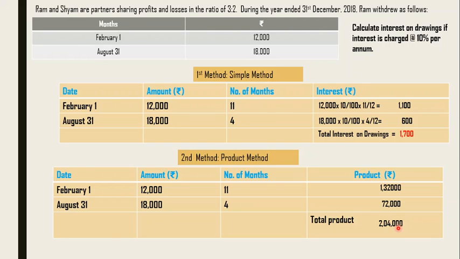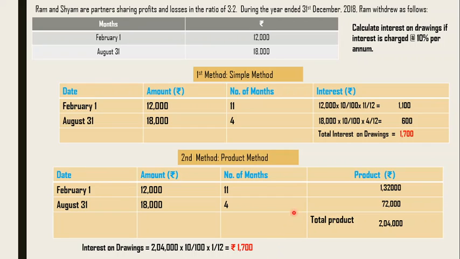So I'll get the total product here. Now by using that formula, total product multiplied by rate by 100, multiplied by 1 by 12. We always have to multiply by 1 by 12, because what we actually did is multiply the months with the amount. So every time, as it's a formula now, we take the month as 1 by 12. So what answer are we getting? 1,700. You can see that with both methods you get the same answer.